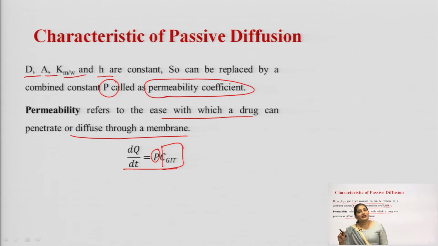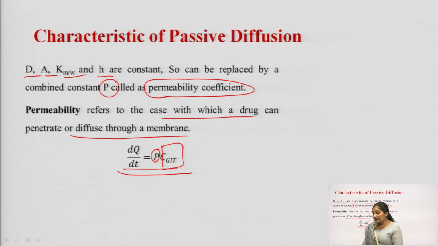So, the rate of drug diffusion is directly proportional to the permeability coefficient as well as the drug concentration in the GIT. This equation represents first order rate kinetics. That is why in case of passive diffusion, the rate process involved is a first order rate process. Means the drug will diffuse with first order rate kinetics.